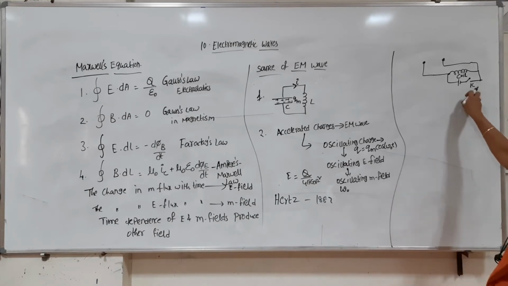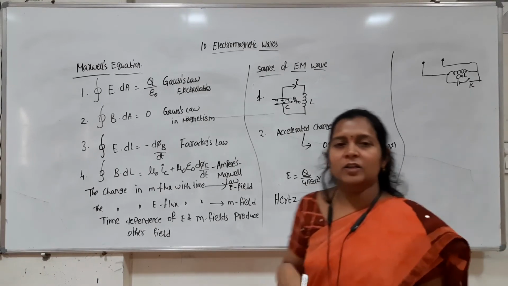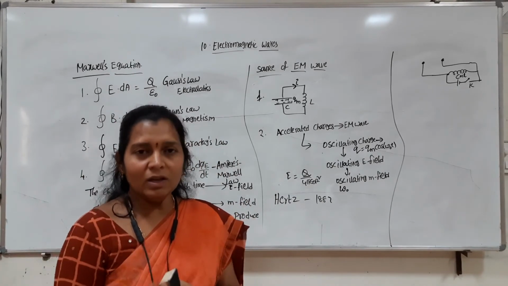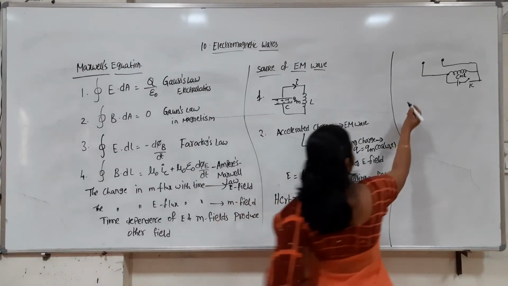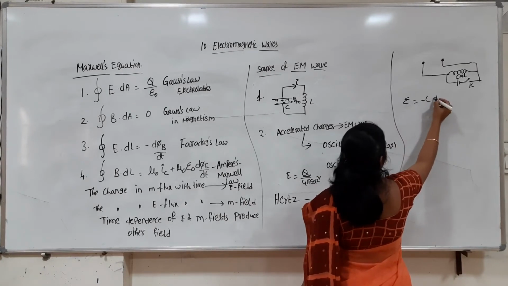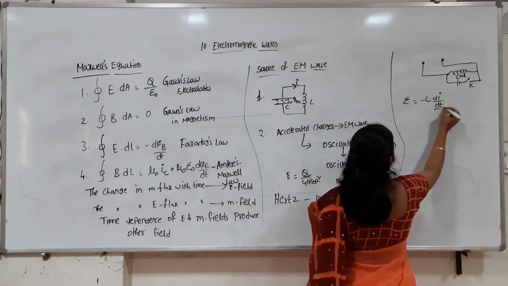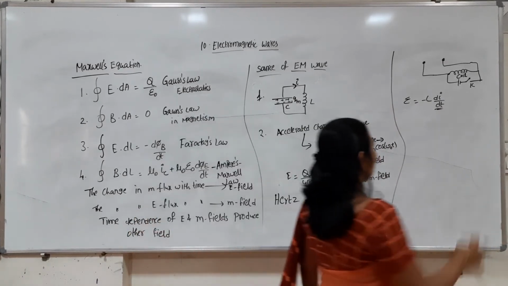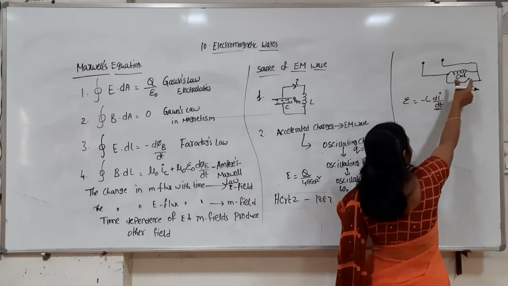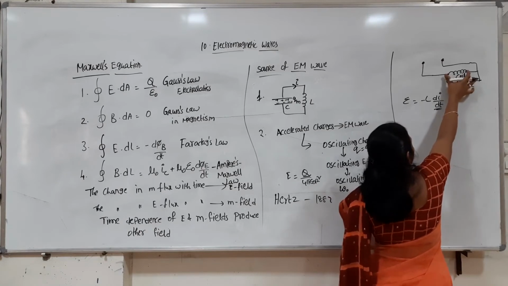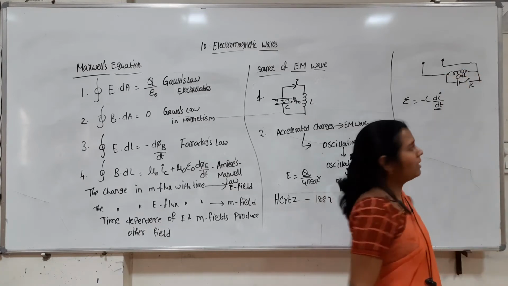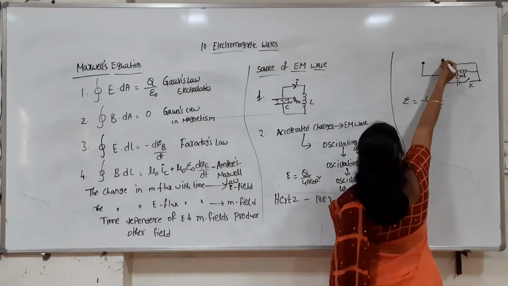Once the key is in contact, the current shoots from 0 to maximum. Because of the current, as we know, EMF is given by minus L into di by dt. If there is a change in current with time, there is an EMF. Because the key is in contact and it is high voltage, an EMF will be developed, and this EMF will appear here.